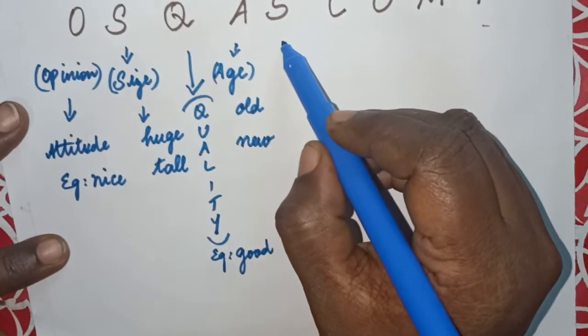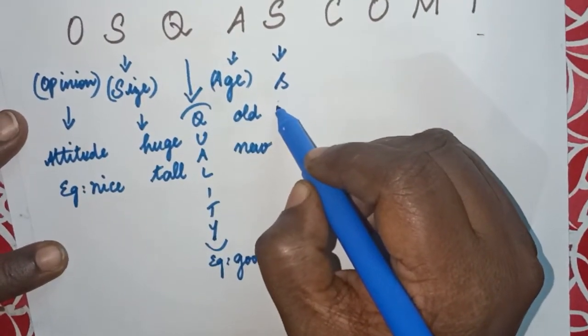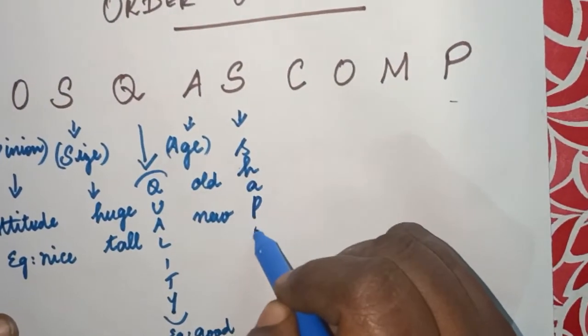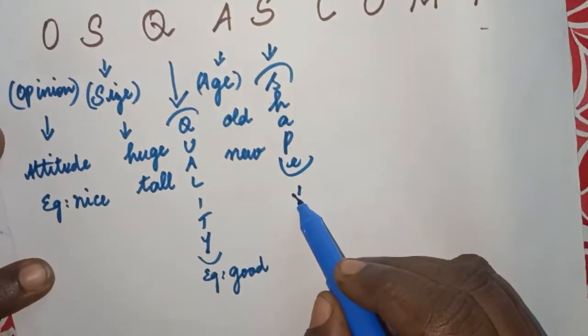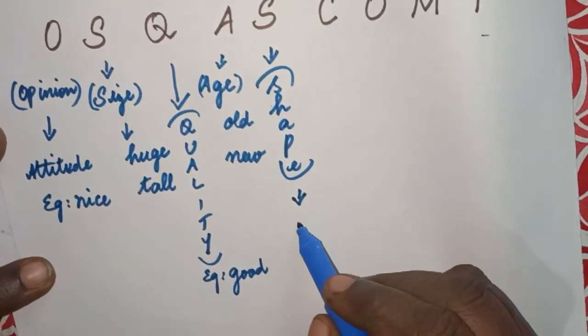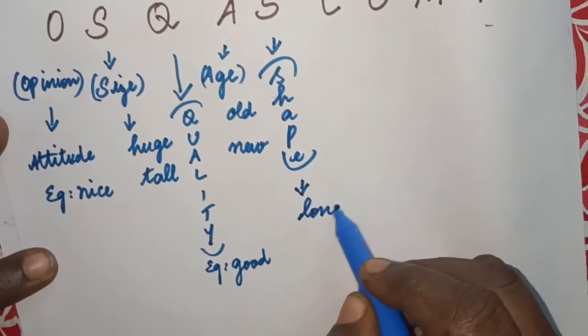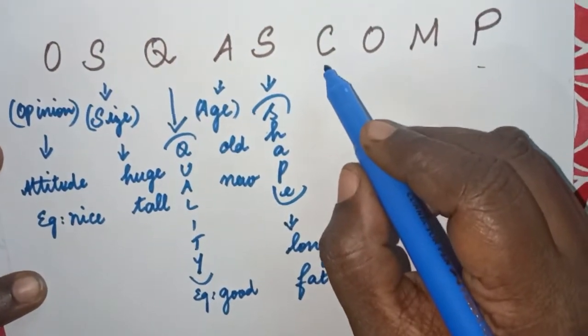Now S. This S stands for shape. This shape tells about the length and weight of the adjective, which means whether it is long or fat, etc.